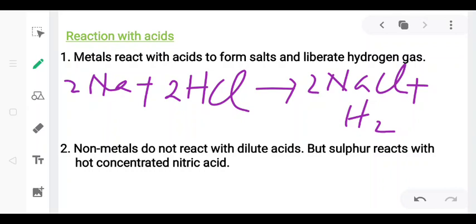So this is all about this part. In the next part of this chapter, we are going to read about displacement reaction, noble metals and alloy. Okay, thank you.